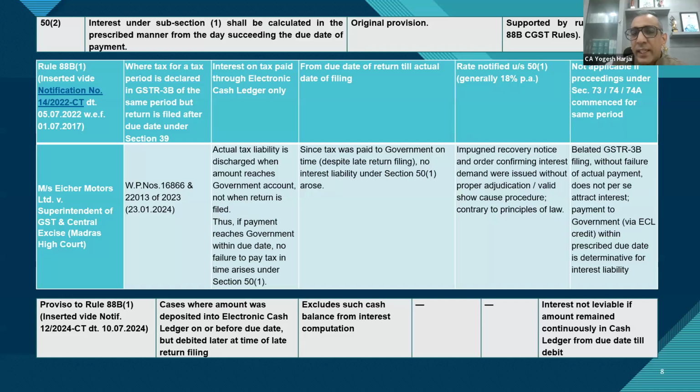So if that is not the case, can the assessee say that the amount was supposed to be credited directly to my credit ledger? Even if it is not credited, the amount was already with the government before the due date, and interest should not be charged on this. So does anyone have a view on the procedure of claiming TDS, TCS, if I claim it after the due date, where the tax was paid already to the credit of the government before the due date?